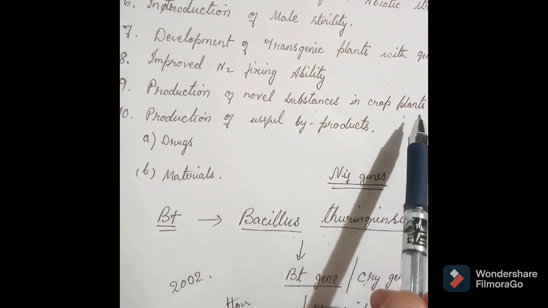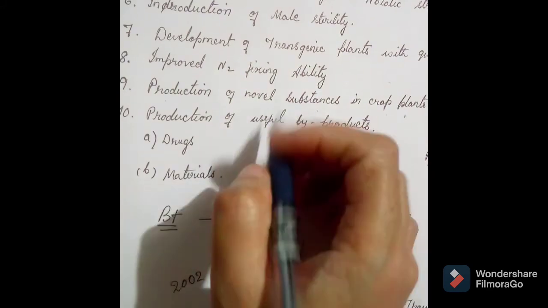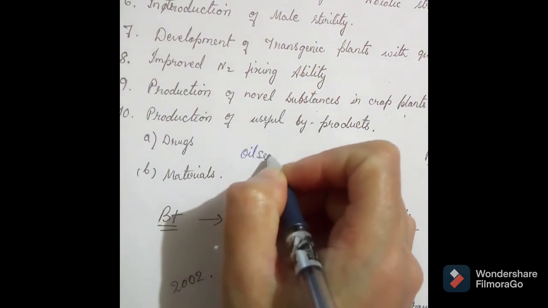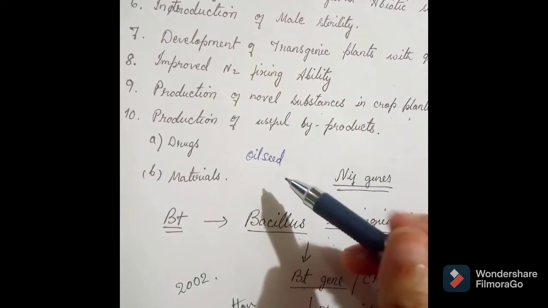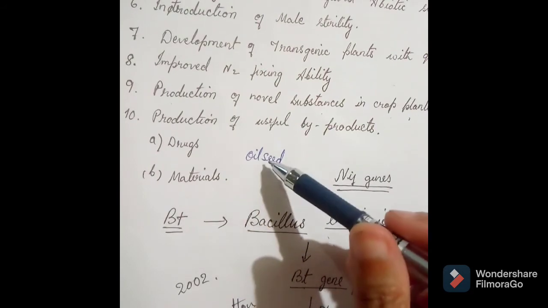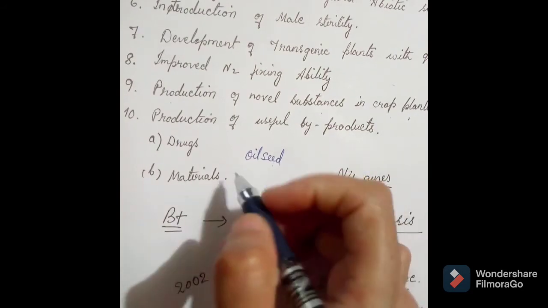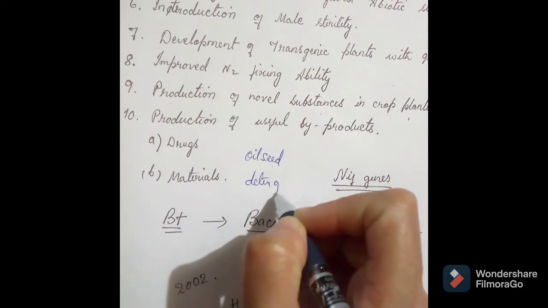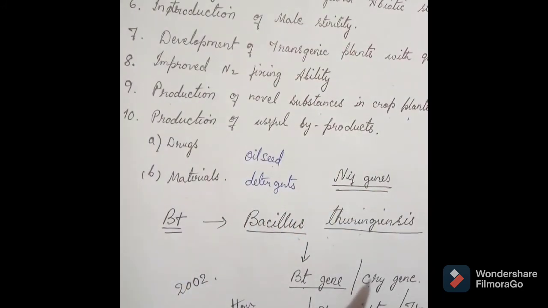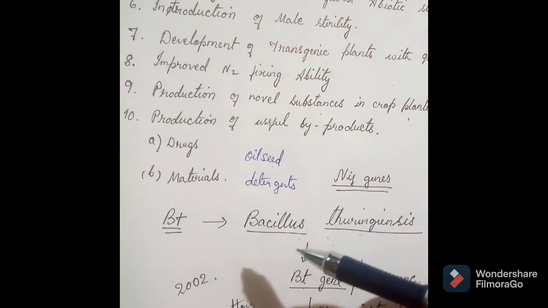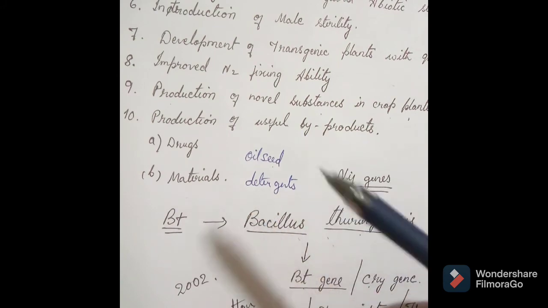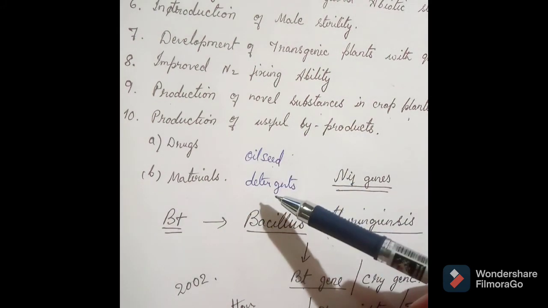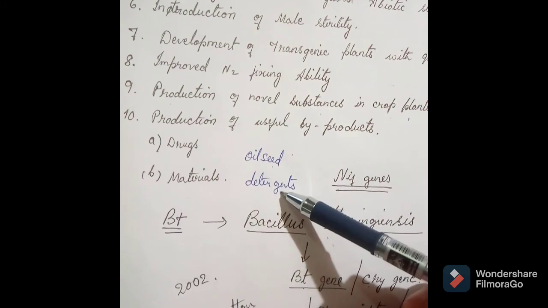For example, oil seeds can be modified to produce fatty acids for detergents.